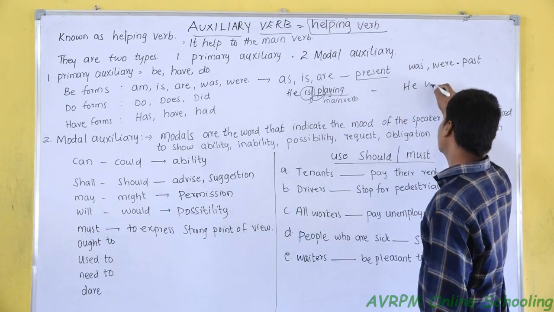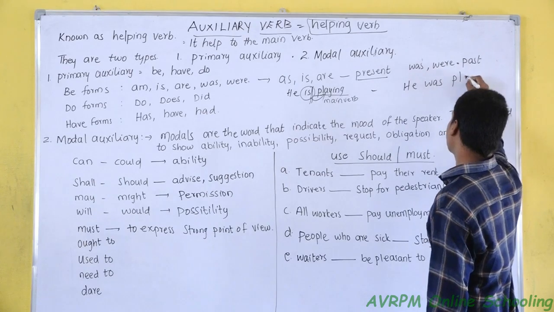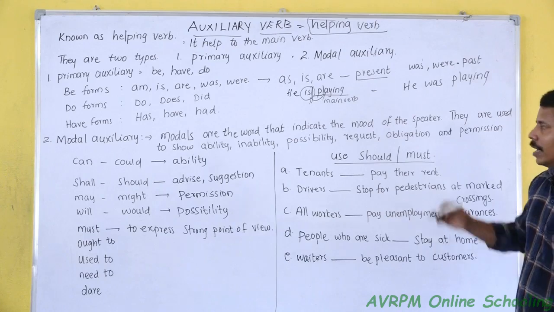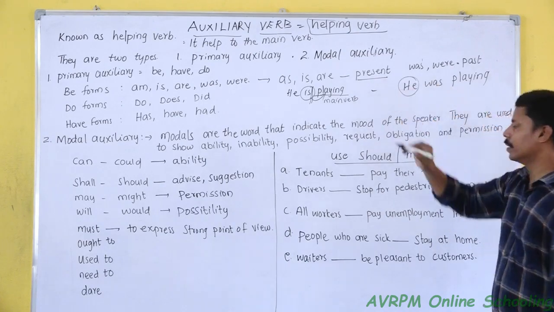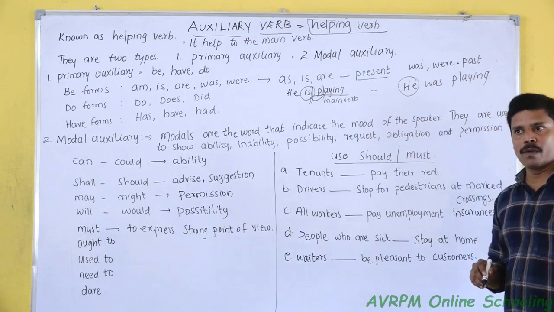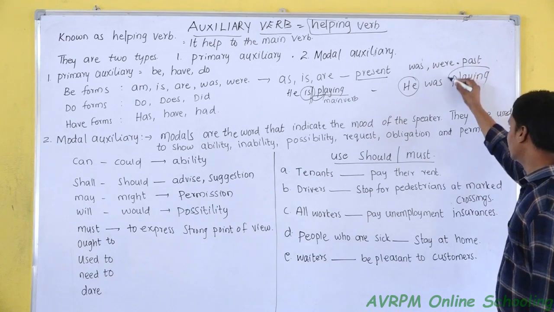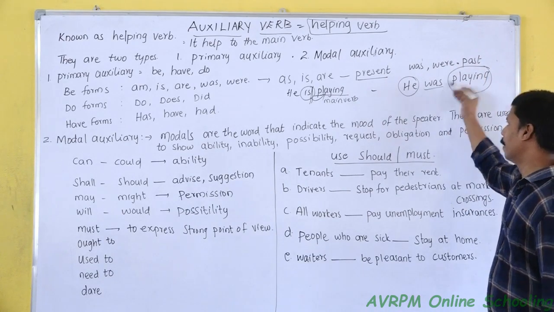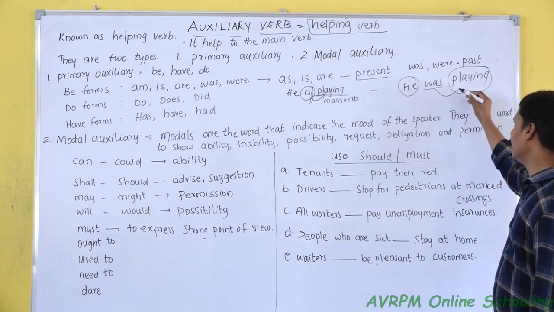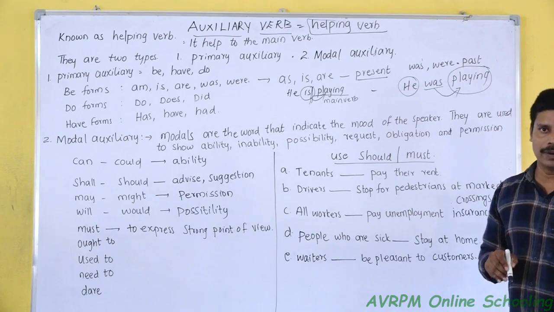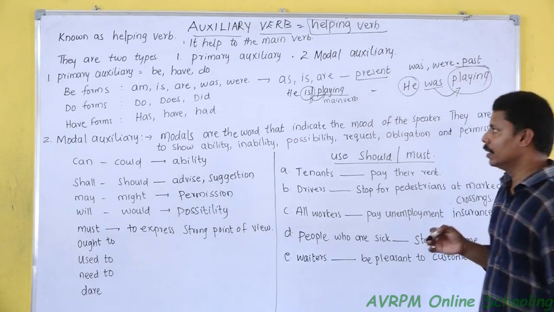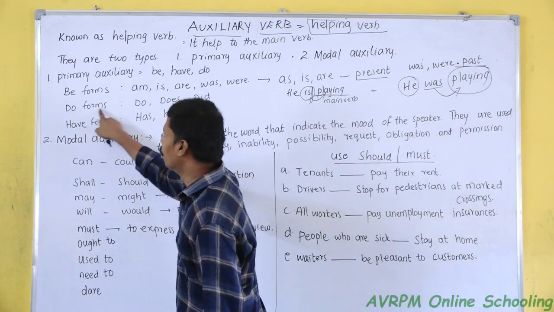He was playing. Here, he is the subject and he performs an action that is called the verb, playing. Was is a helping verb because was helps the main verb. Was is from past tense. The second one is do form.